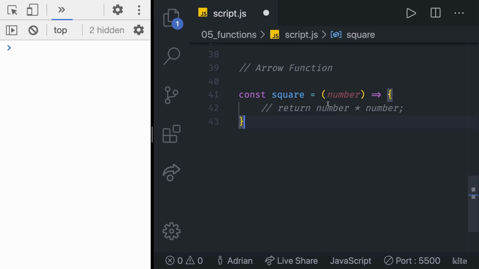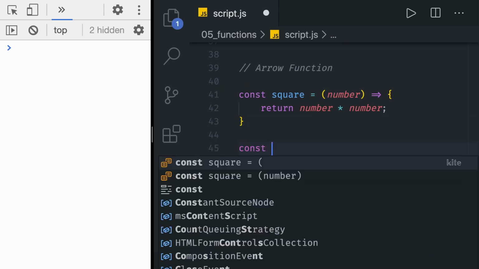But once you write 5 functions, 10 functions, 50 functions, it's easily going to get in your muscle memory and you'll be just writing arrow functions really quickly. Great. So our specific function in this case returns a number times a number, and it accepts one number as a parameter. Let's make a function call right here to see what we get with our result.